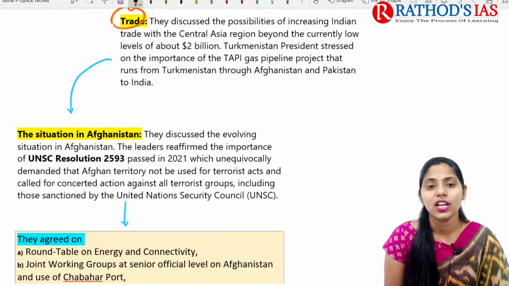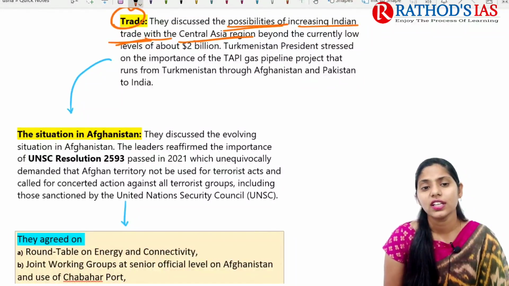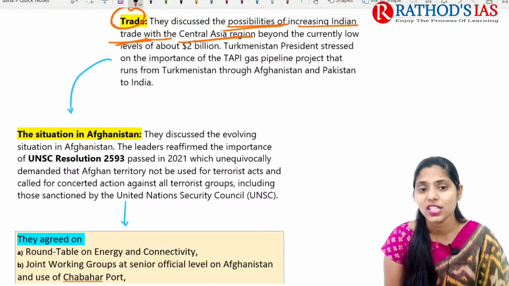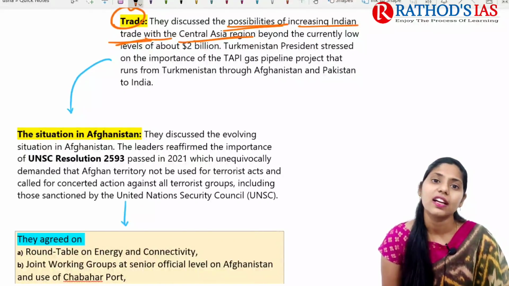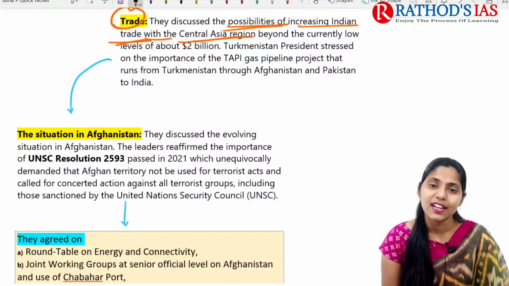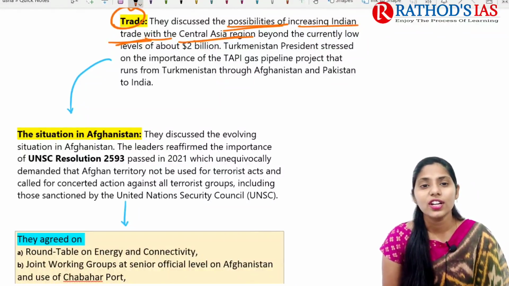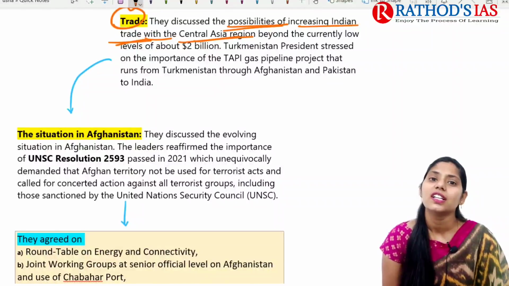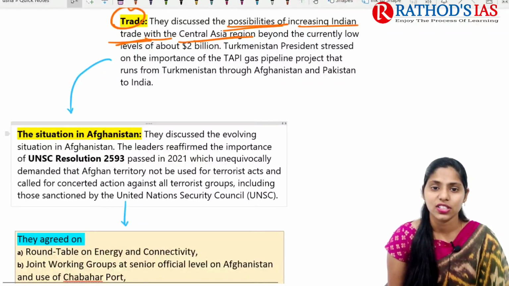Already we discussed that trade between the Central Asian countries and China is about $100 billion, but with India it is just $2 billion. Because of this, there is a high potential to increase trade between India and the Central Asian countries.